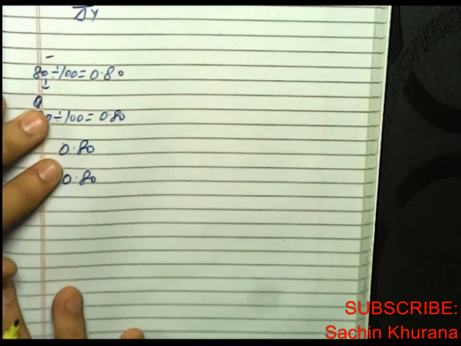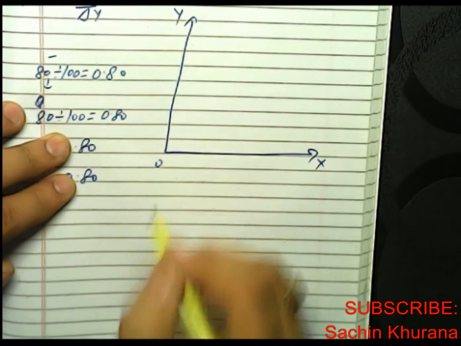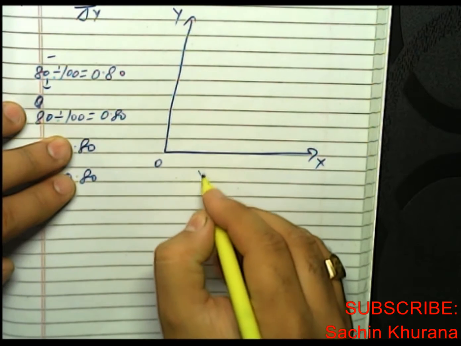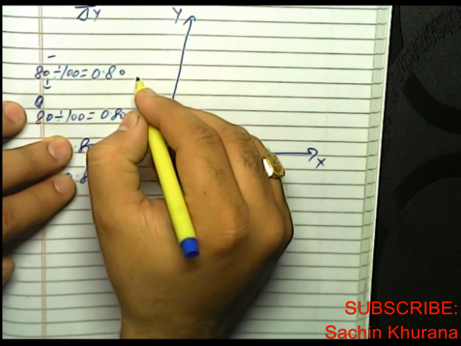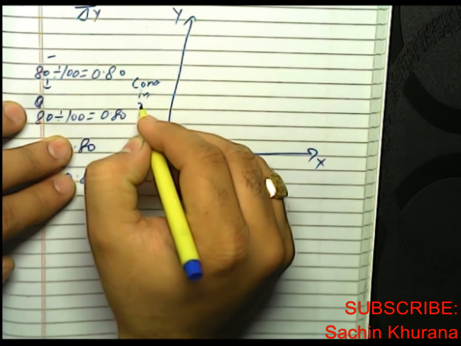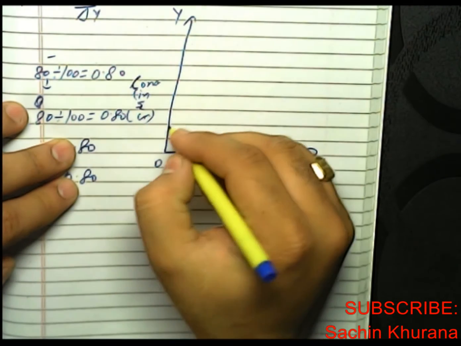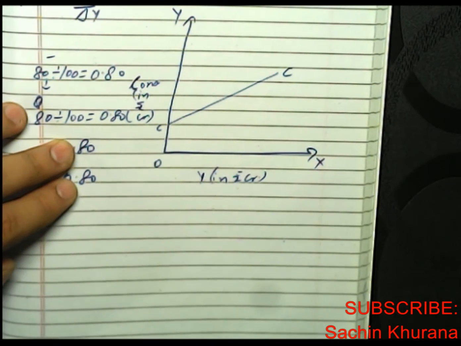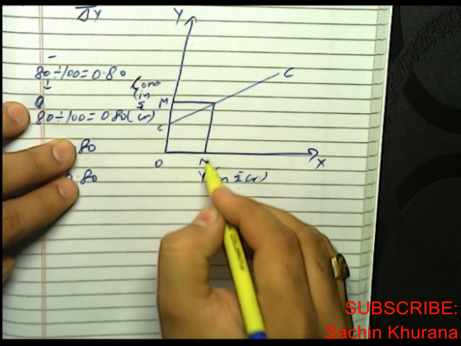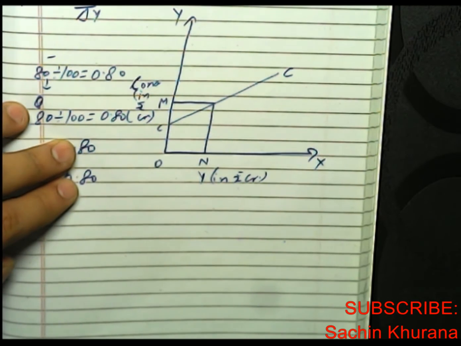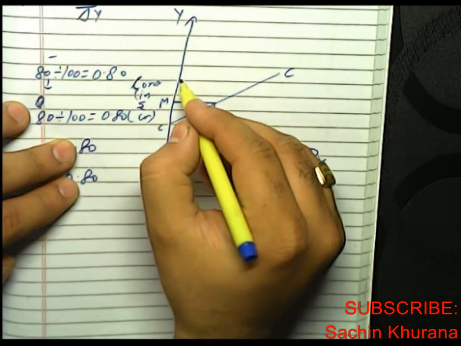Now let us make the diagrammatic presentation. X axis, Y axis, 0. Income in rupees crore, consumption in rupees crore. This is my consumption curve. I am taking the point C. This is M. This is N. Sorry. Take this as Y. Y1. Now I'm changing it.